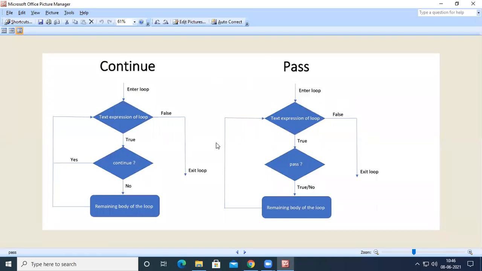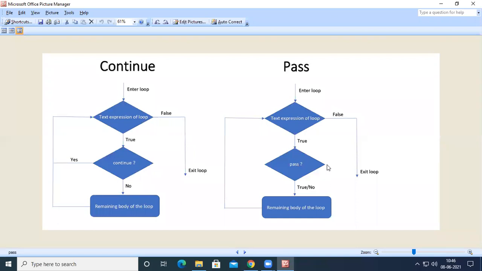Let us see the difference between pass and continue. With continue, we don't execute the remaining body, but we go for the next iteration. But when we have pass, or when we don't have a pass statement, we just execute the remaining part of the body.